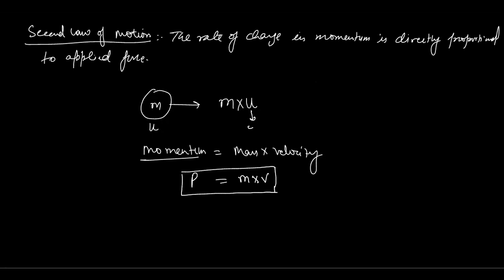Let's suppose this is 20 meter per second, and let's assume that the mass of this object is 20 kg. So the momentum of this one would be 20 into 20, that is 400 kilogram meter per second. That's the momentum of this object.